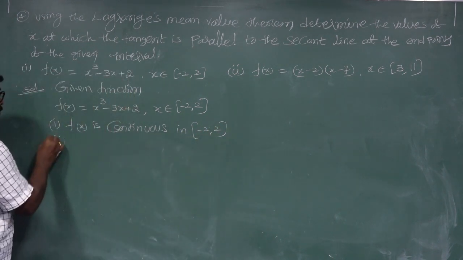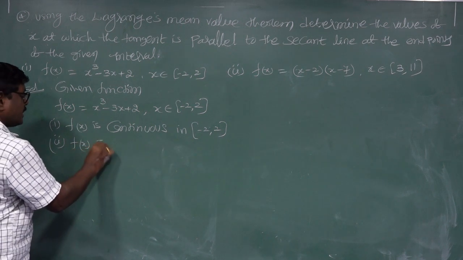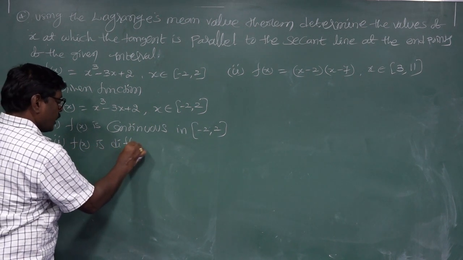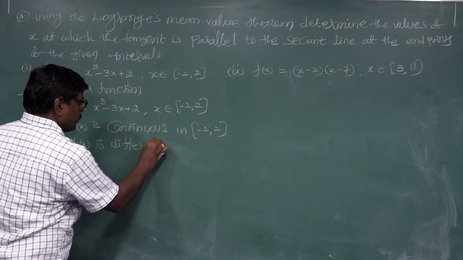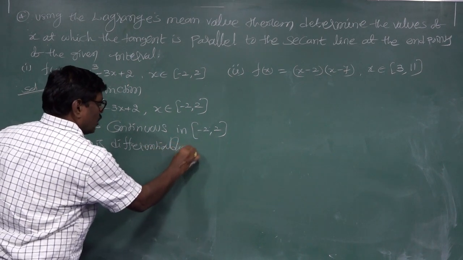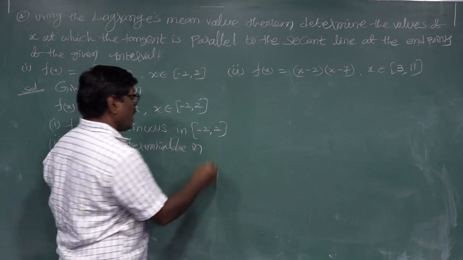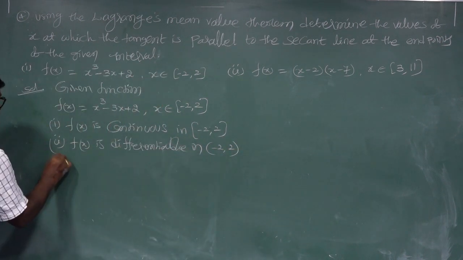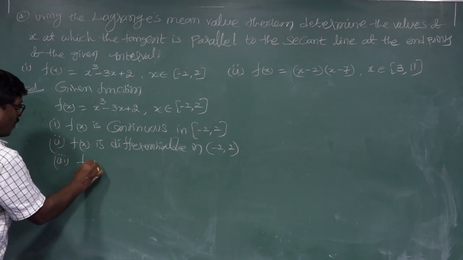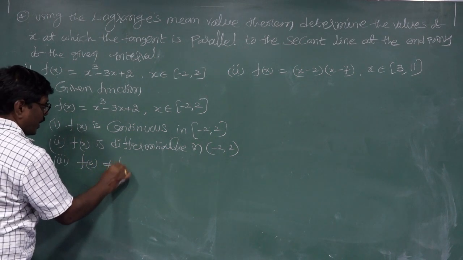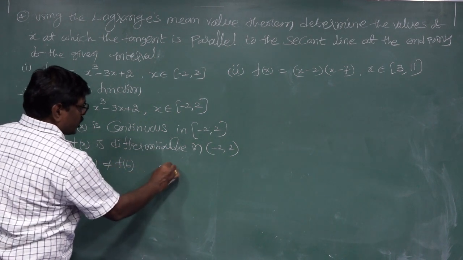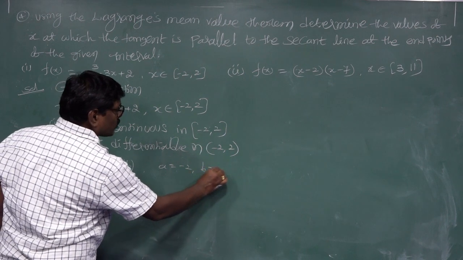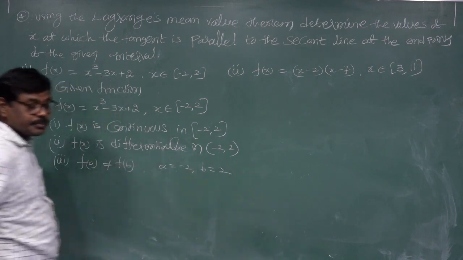Second: f of x is differentiable in the open interval minus 2, 2. Third condition: f of a is not equal to f of b. a is equal to minus 2, b is equal to 2.